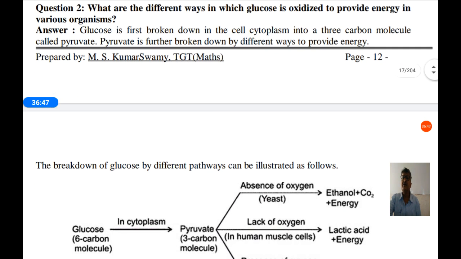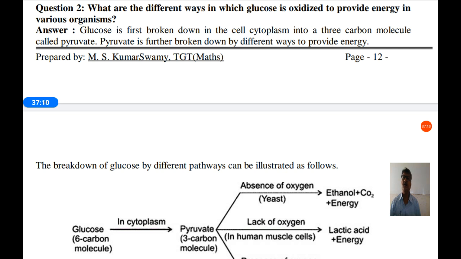What are the different ways in which glucose is oxidized to provide energy in various organisms? So how energy is obtained by different organisms? We studied there are two types of respiration: aerobic respiration and anaerobic respiration.